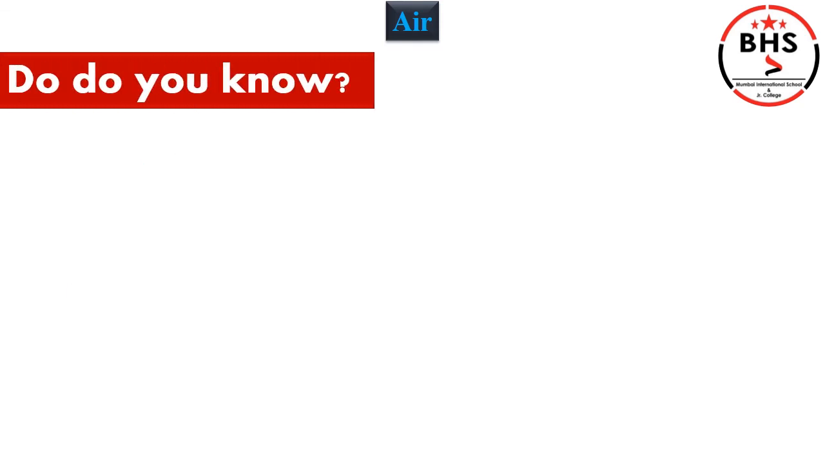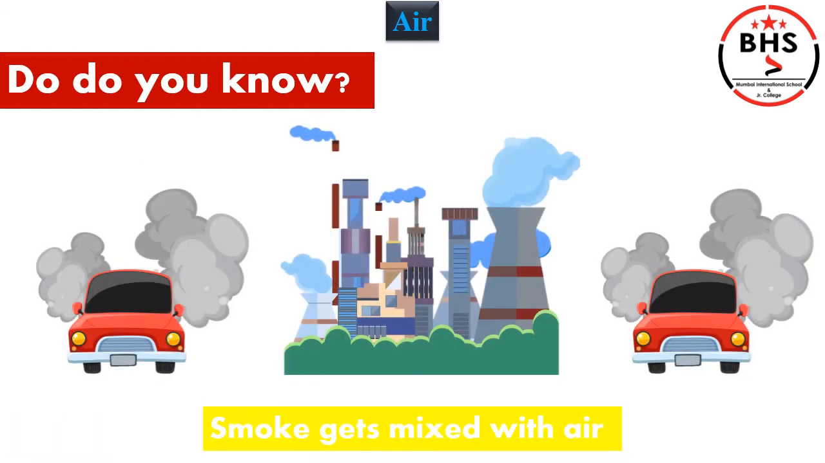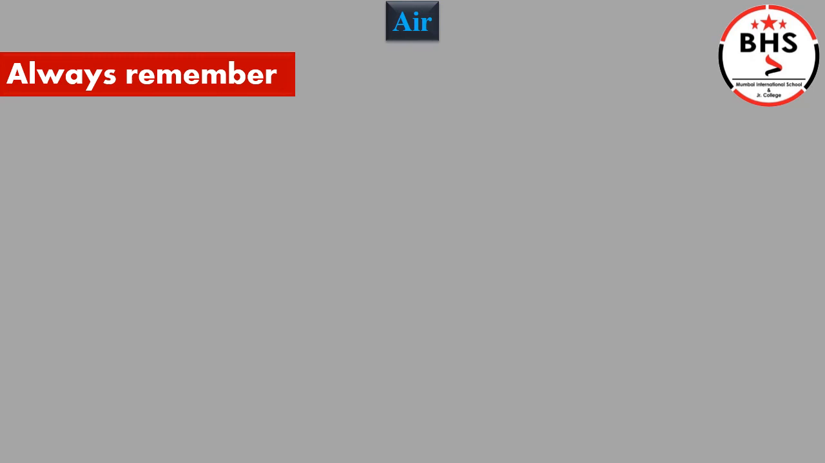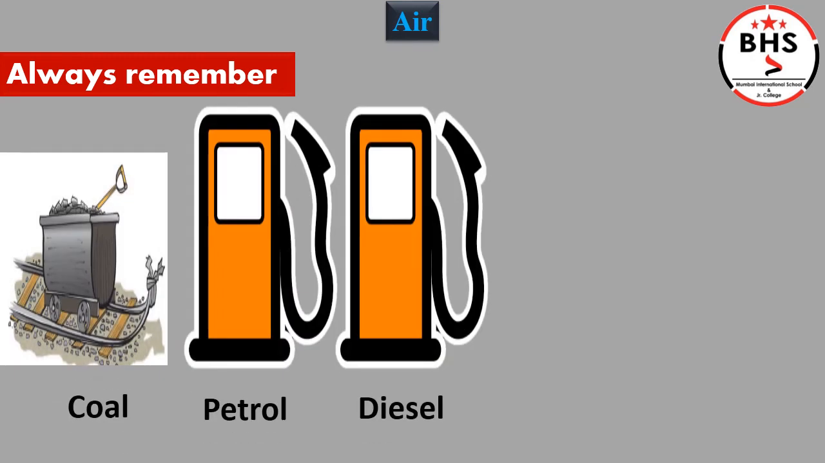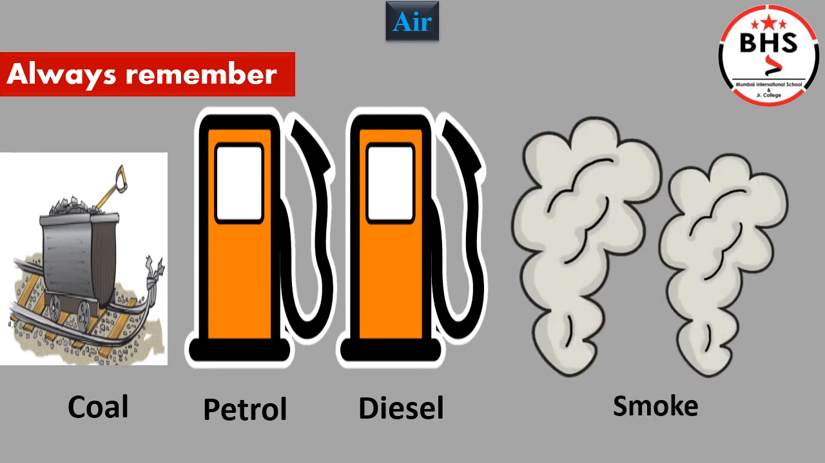Do you know, when burning takes place in the factories, vehicles, or stoves in the kitchen, it gives out smoke, as you can see in the picture. This smoke gets mixed with the air around us. Always remember, when fuels like coal, petrol, diesel burn, they give out smoke while burning. And when this mixes with the air,